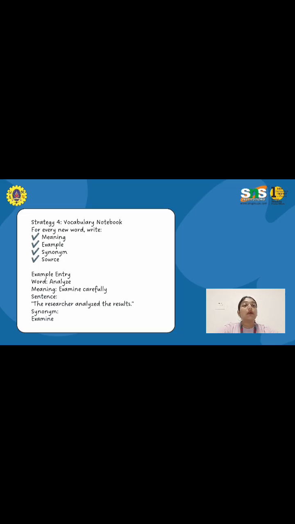I'll give you an example. Take the word analyze. The meaning of the word is to examine carefully. How do you use it in a sentence? The researcher analyzed the collected data. And what is the synonym of it? To examine. This simple habit can dramatically improve your vocabulary over time.